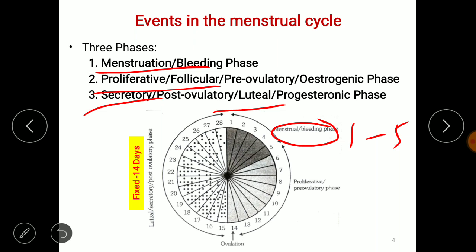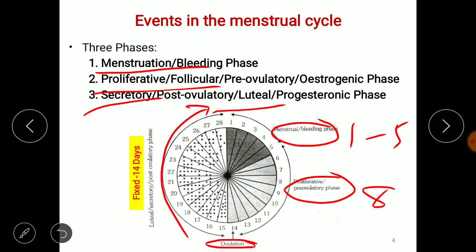The second phase is the proliferative phase. Here the primary oocyte develops into the secondary oocyte, into the tertiary and finally the mature follicle. So it starts from the 6th day and goes until the 14th day, and in the middle of the cycle, on the 14th day, ovulation takes place, right? Whereas the luteal phase starts from the 15th day and ends by the 28th day, right?